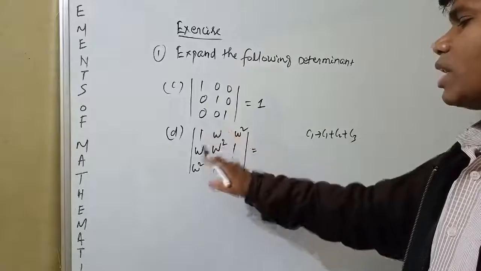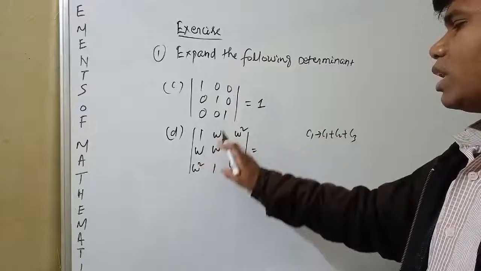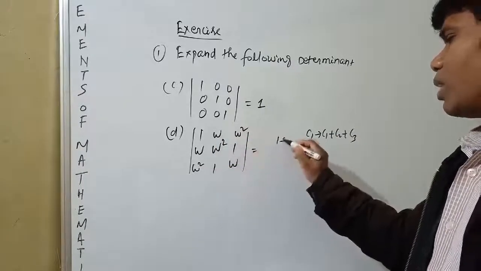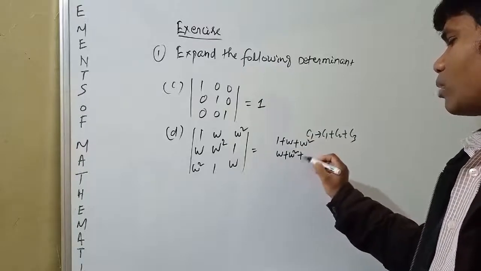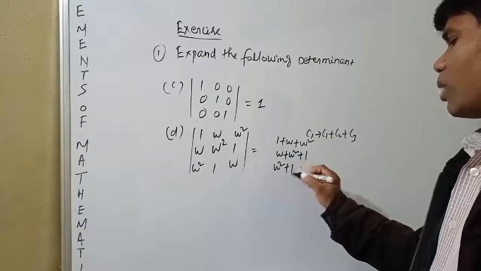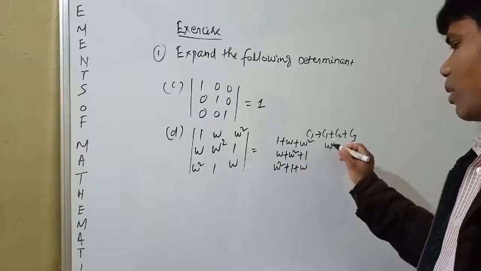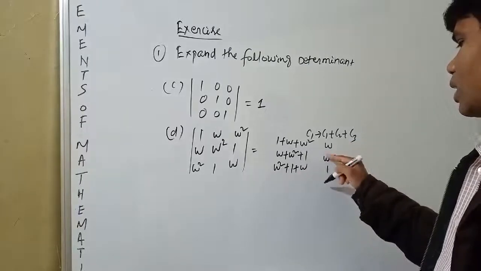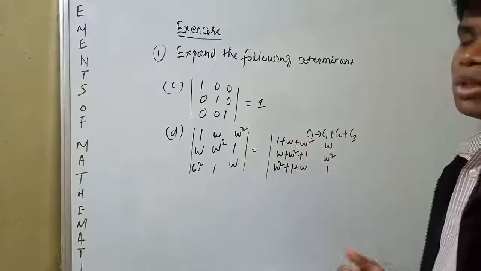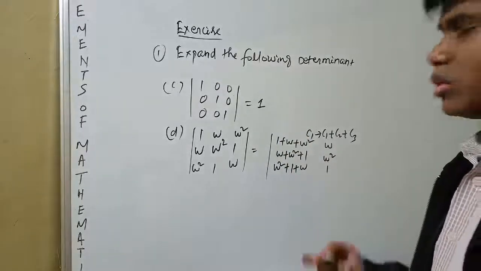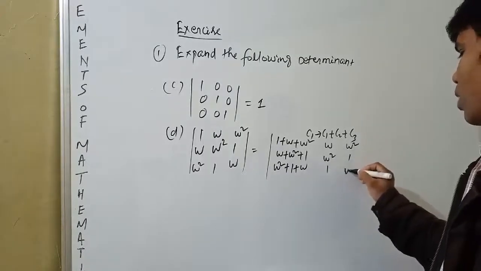C1 means column 1 changes to C1 plus C2 plus C3. This is your C1, this is your C2, this is your C3. That means 1 plus omega square, omega plus omega square plus 1, omega square plus 1 plus omega. C2 and C3 remain as they are. Here we only have to change C1, nothing to do with C2 and C3.